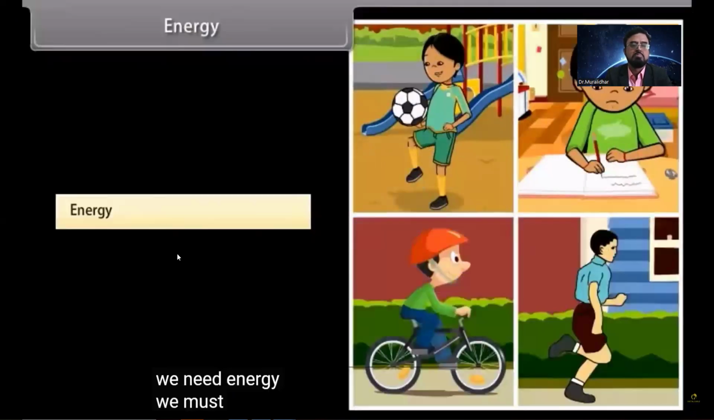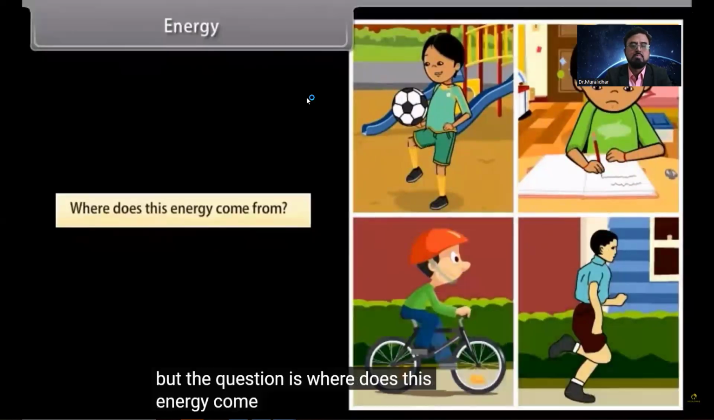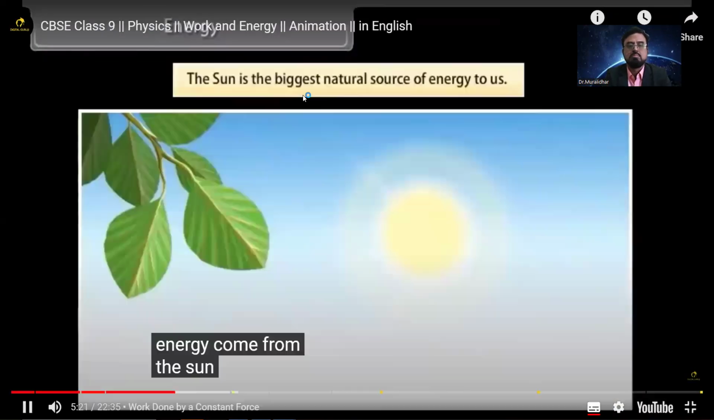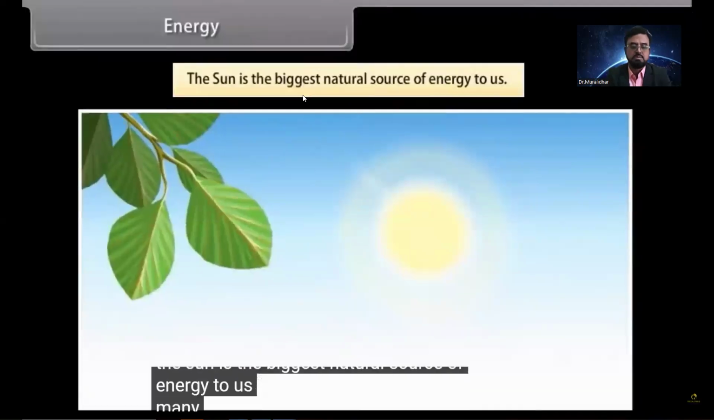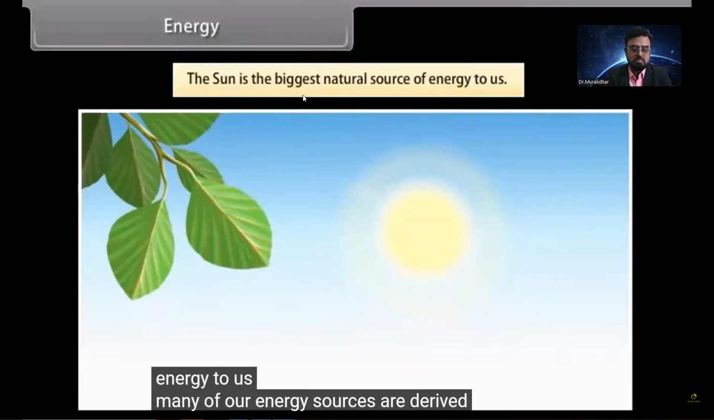Energy. We now know that to do any kind of work, we need energy. We must have energy to accomplish work. But the question is, where does this energy come from? The sun is the biggest natural source of energy. Many of our energy sources are derived from the sun.